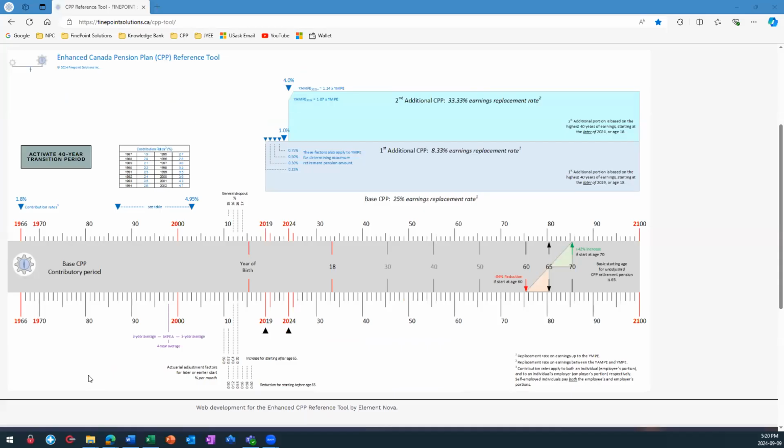The MPEA is used in calculations for all 3 parts of the Canada Pension Plan: the base CPP, the first additional CPP, and the second additional CPP.